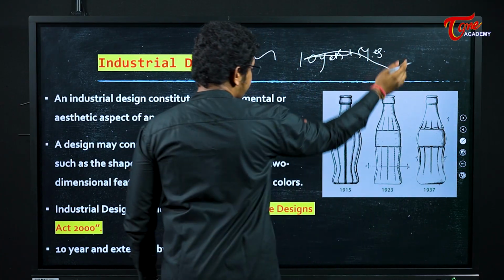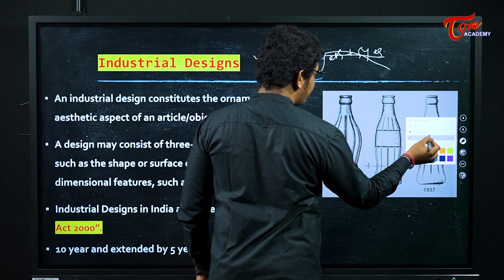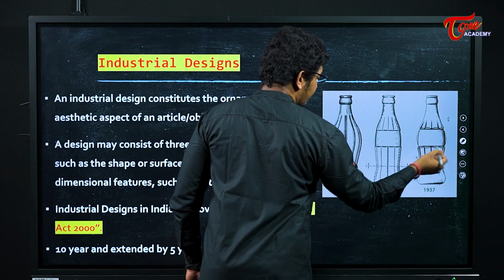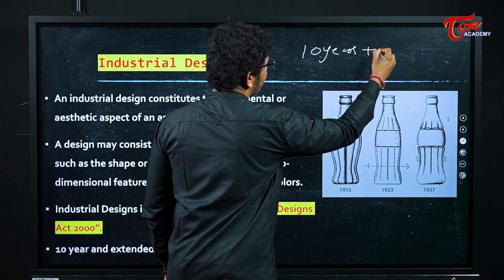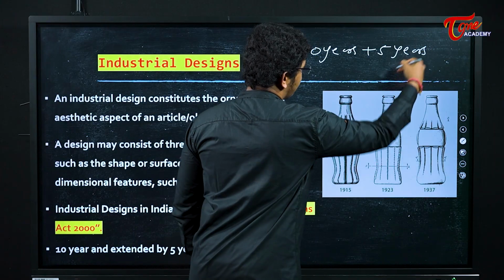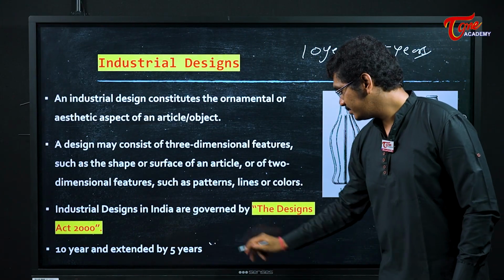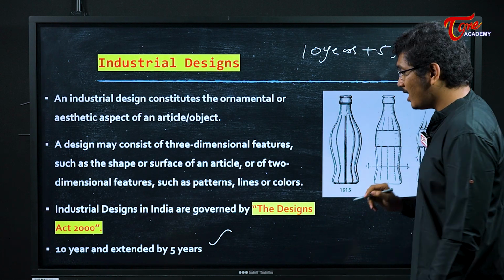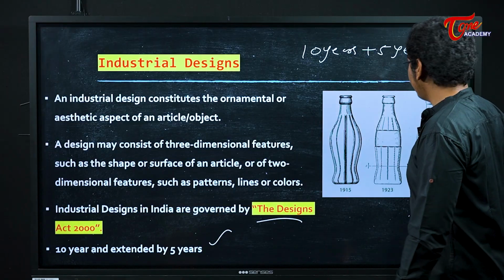How many years in India is an industrial design protected? 10 years for industrial design plus 5 years if you ask for an extension. Okay? 10 years plus 5 years. In India, we also have a law to deal with industrial designs, the Design Act 2000.